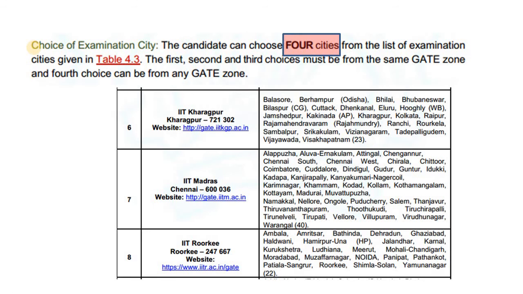Now let's discuss the choice of examination city. Up to GATE 2020 there were 3 options which you could choose, but this time you can choose 4 cities. And how? Let's say you are in the zone of IIT Kharagpur. In that case you have to choose your first, second and third choices from the same zone, and the 4th choice can be from any other zone.